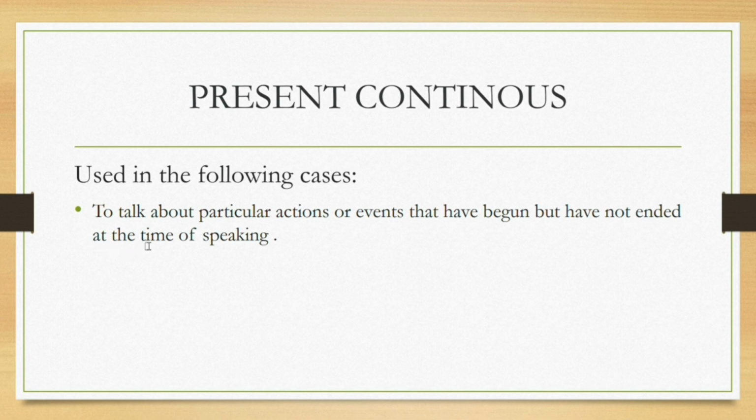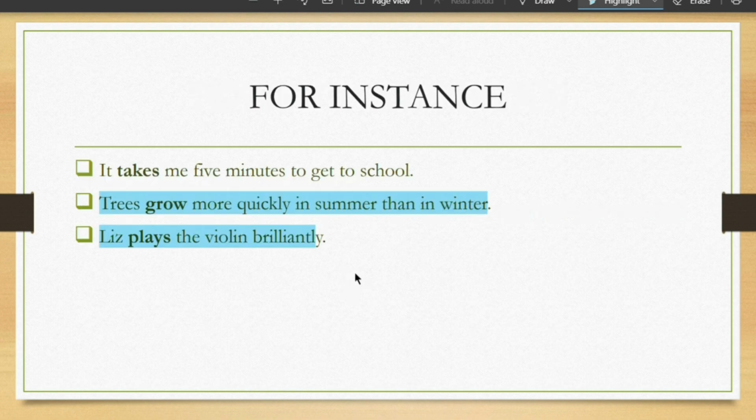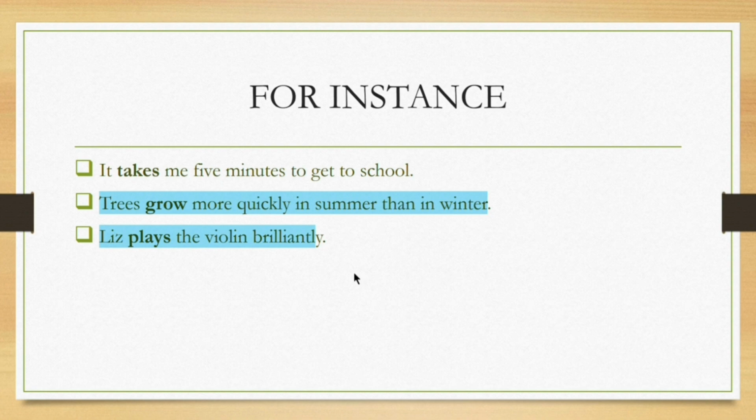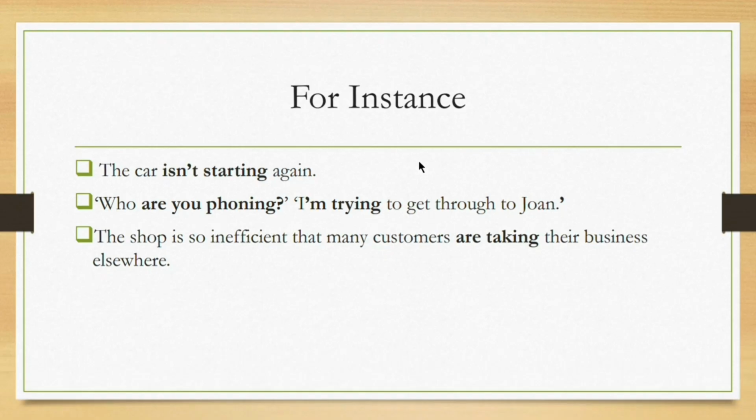That is present continuous. In the earlier part, the situation is universal; it happens daily. It's not that it is happening while speaking. But in present continuous, the situation is happening even while speaking and has not ended yet.